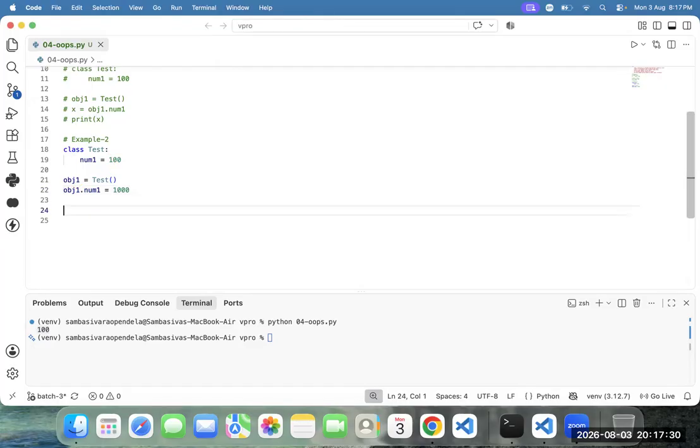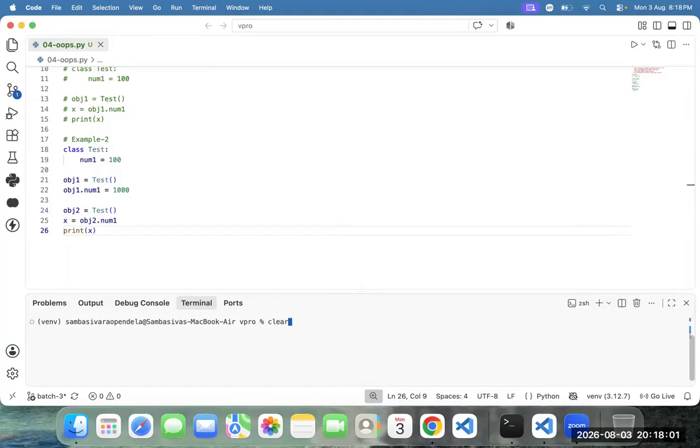Let me create another object: obj2 equal to test. Say this one: obj1 changes won't affect obj2. Now check the proof. obj2 dot num1, store that data in x and print x. Is the answer 100 or not? The answer is 100.